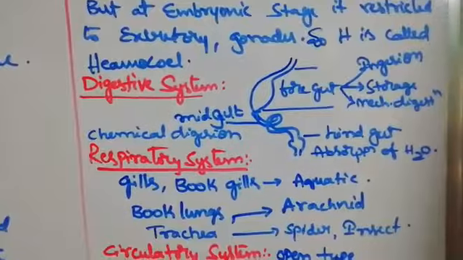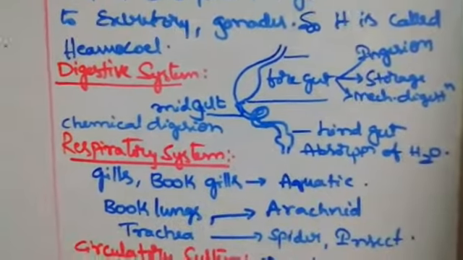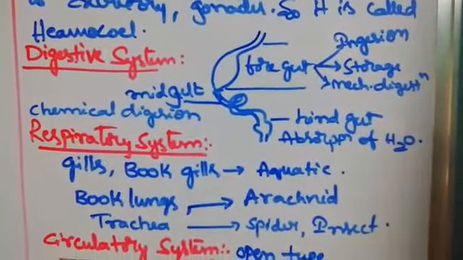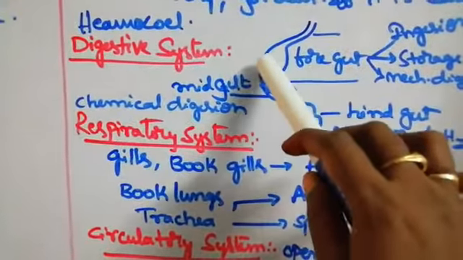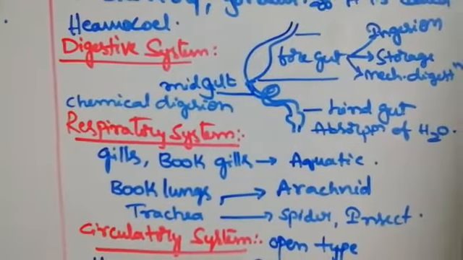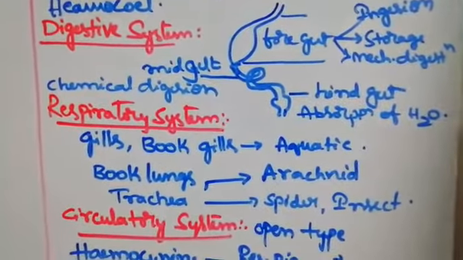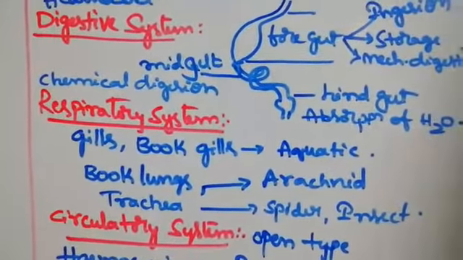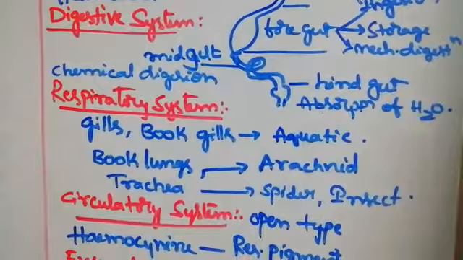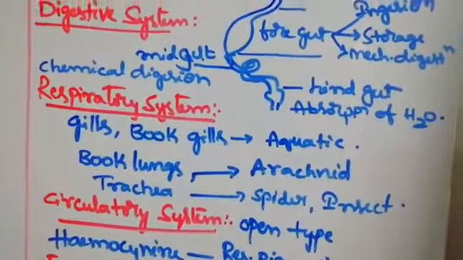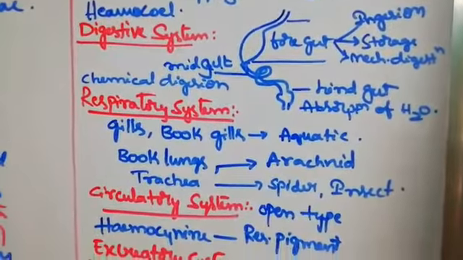Next, come to the digestive system. Here it is divided into three parts: foregut, midgut, hindgut. The foregut is helpful for ingestion, storage and mechanical digestion. Ingestion means taking the food. Storage is in the crop, which is like a stomach. And the gizzard, a grinding mill, is present, which is helpful for mechanical digestion. Whereas the midgut does chemical digestion, digesting the food by producing enzymes. The hindgut does absorption of water and excretion. So these are the three guts present in the digestive system.